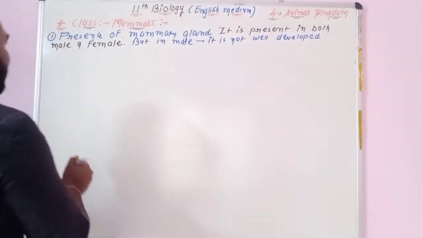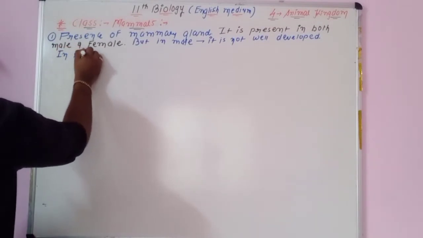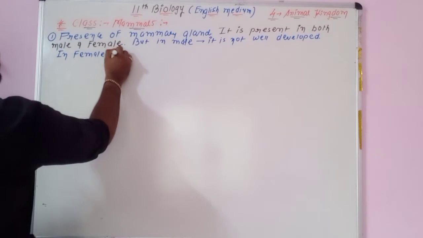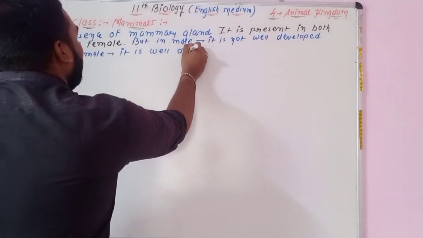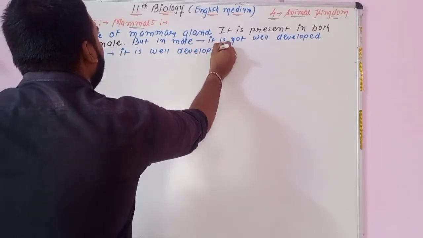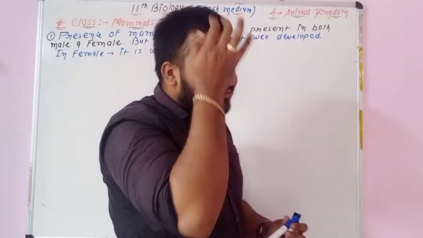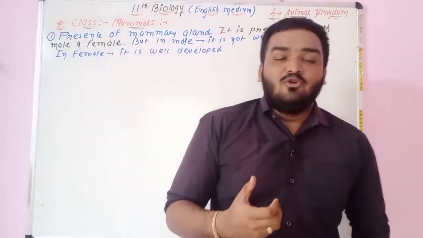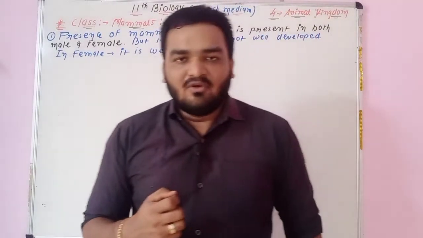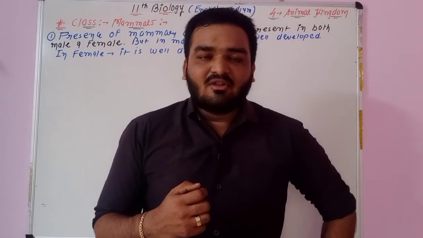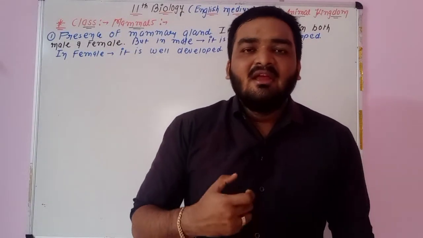But in the case of female, it is well developed. And you know that in the mammary gland the production of milk takes place, and this milk is useful as nutrient material for the nourishment of the newly born young ones.